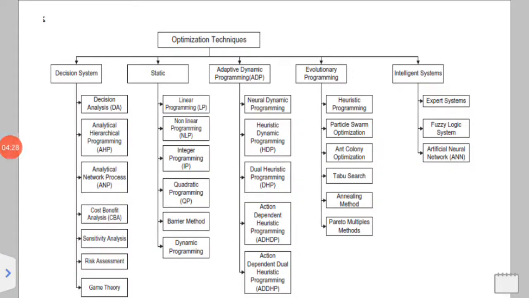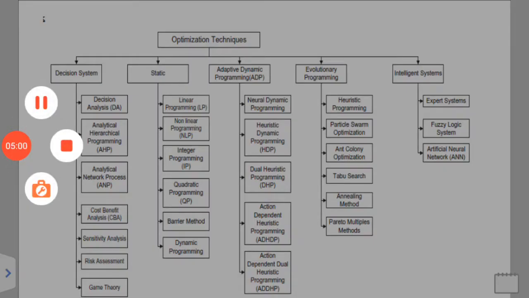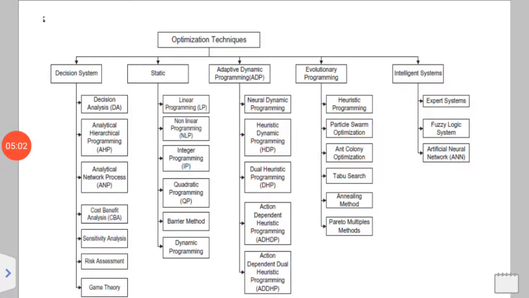If you see the block diagram of the optimization technique, it uses the decision system, static, adaptivity, dynamic programming, evolutionary programming, and intelligent system. These are all used to find the solution, and many physiology systems are also used in this, and many more systems are there which are used to find the algorithm and the program to have a good or better design in the grid system.